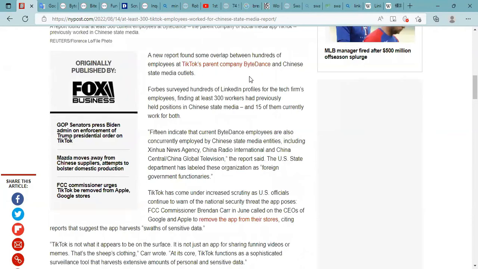Overlaps is 重叠. And the structure here is overlap between A and B, where A is hundreds of employees at ByteDance and B is Chinese state media outlets. Forbes is a magazine. And for those who don't know what LinkedIn is, let's take a look at that.